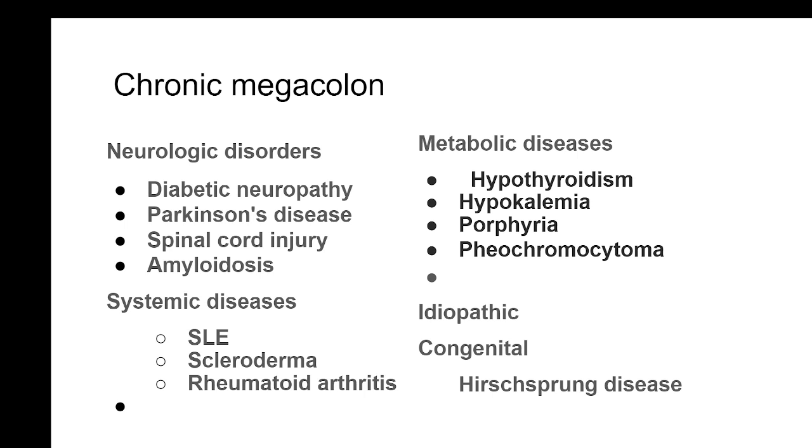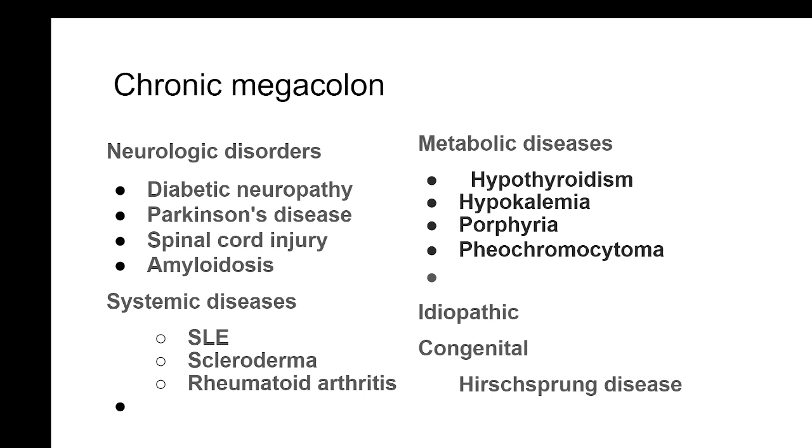Similarly, in Parkinson's disease, where again there is a neurological pathology, it could be due to incomplete evacuation due to the skeletal muscle activity. For evacuation of the bowels, it's not only the autonomic nervous system which is important, the skeletal muscles are also required, and if they are not functioning properly that can result in incomplete evacuation, and that can result in megacolon. So is the case in spinal cord injury too. In spinal cord injury it's the same issue, where there will be incomplete evacuation due to skeletal muscle inactivity. Amyloidosis also is a deposition disorder which results in reduced muscular activity.